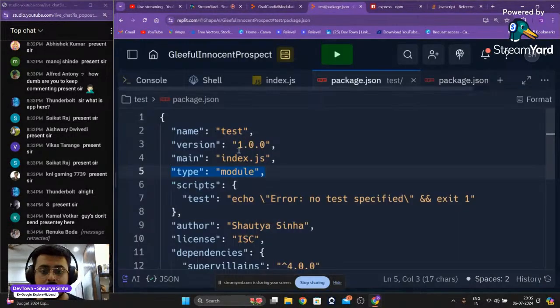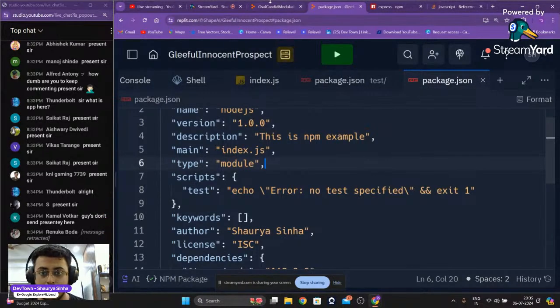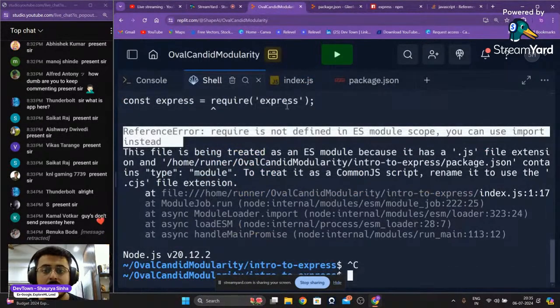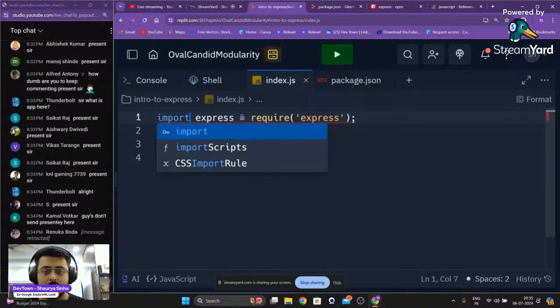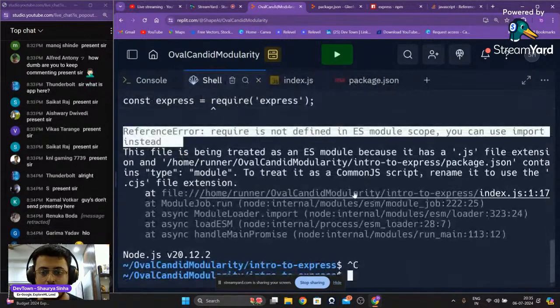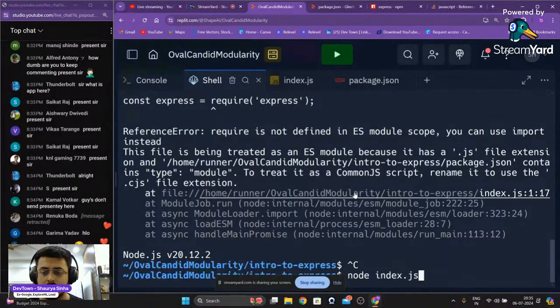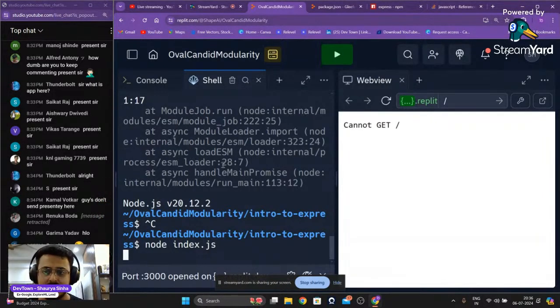Let's try out with an import statement then. Where did I go? Index.js. We will remove this. Import express from express. Let's try this one out. Okay, so now it is working, guys. I have changed one particular line of code. Instead of using the require, we are using import express from express.